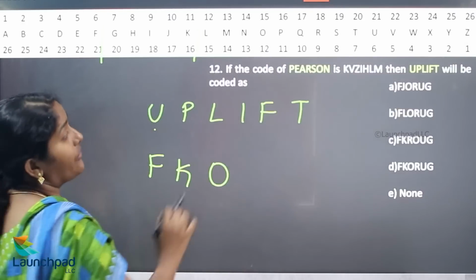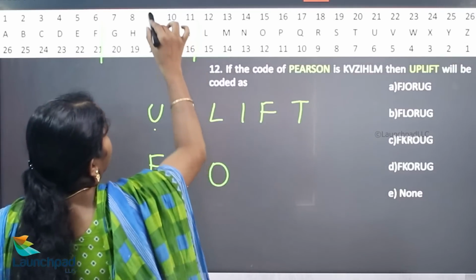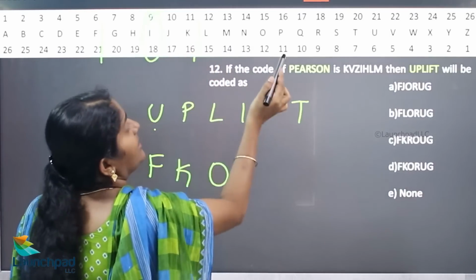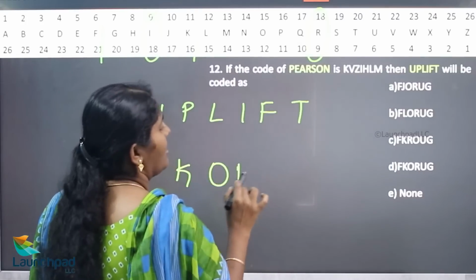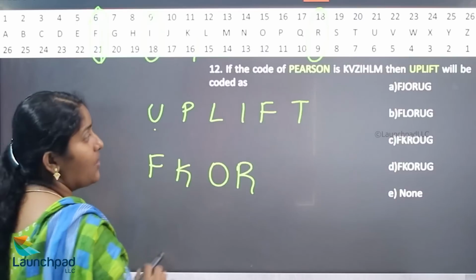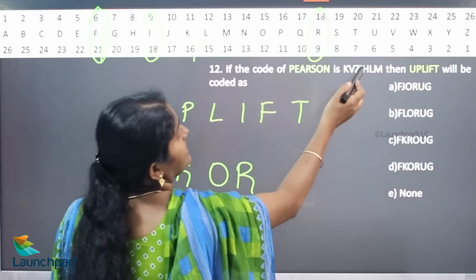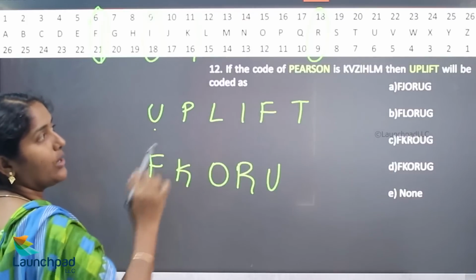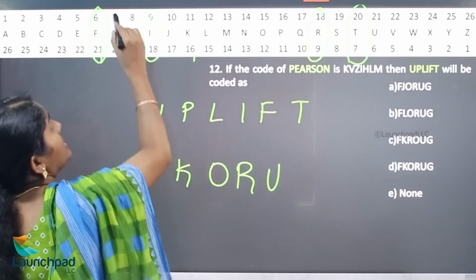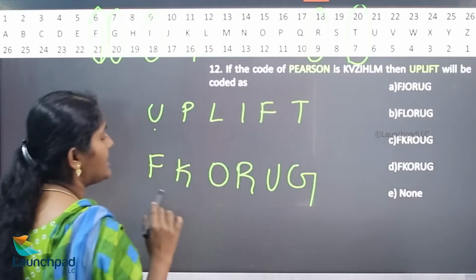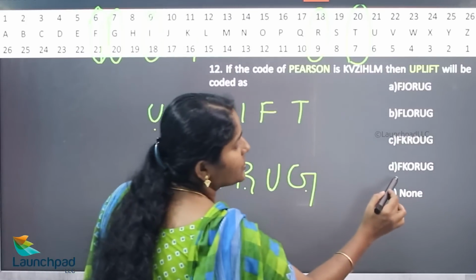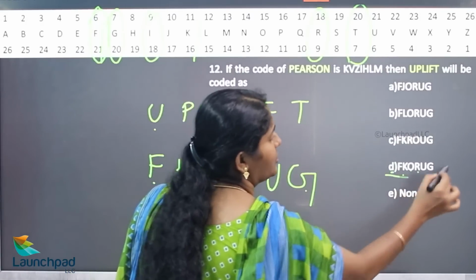What is the value of I? Just observe, 9 comma 18. So here we want to take 18 comma 9. Where is 18 comma 9? What is the value of F? 6 comma 21. What is the value of 21 comma 6? U. What is the value of T? 20 comma 7. What is the value of 7 comma 20? G. So hence your answer is FKORUG. Where is your option? FKORUG. Hence your option is D.